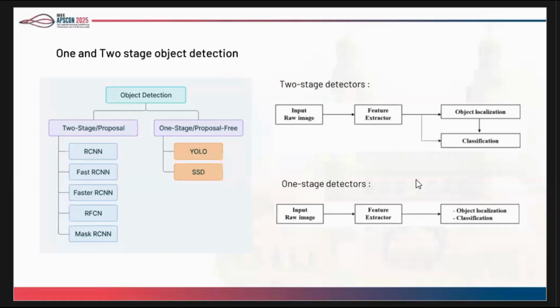In two-stage object detection, there will be two networks. In the first network, you pass your input image and you get the candidate bounding box locations. Those locations you again pass to a second network, which refines the bounding box locations as well as predicts the class probabilities. Examples for one stage are YOLO, SSD. Two stage are like RCNN, Fast RCNN and Faster RCNN.